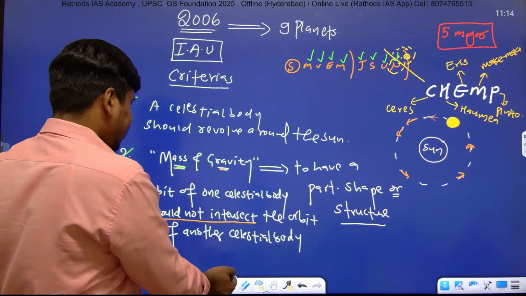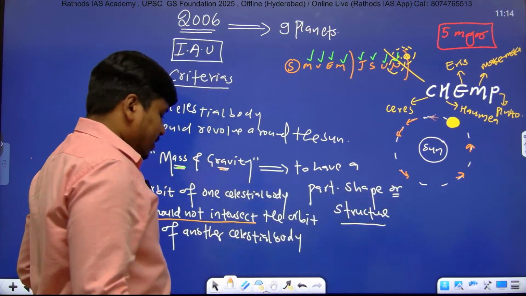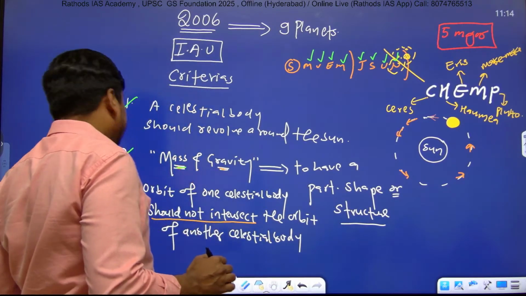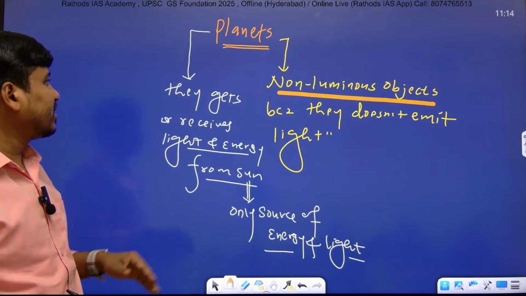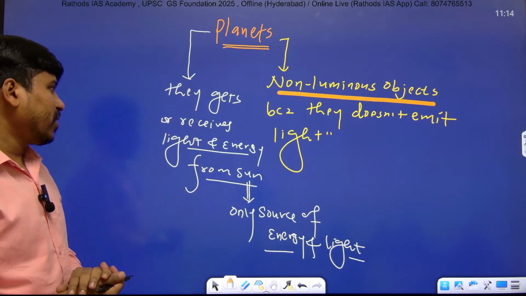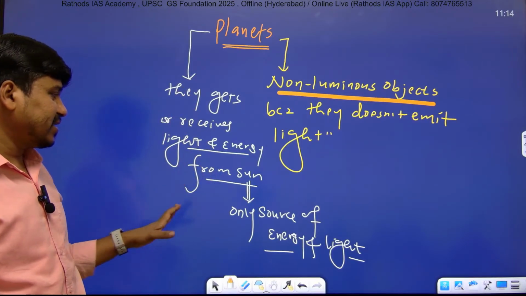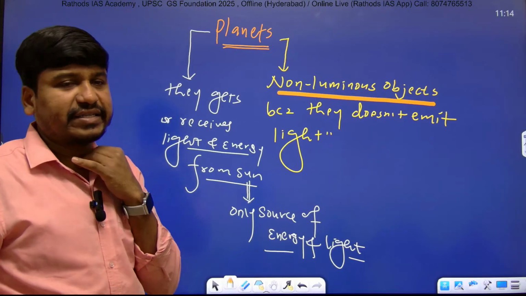Just add a few points. So have you taken this point? Planets are non-luminous objects because they don't emit light, right? They receive light and energy from the sun, and the sun is the only source of light and energy, right? Next point.